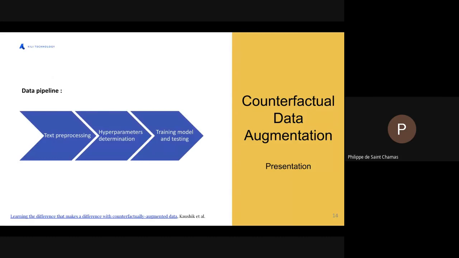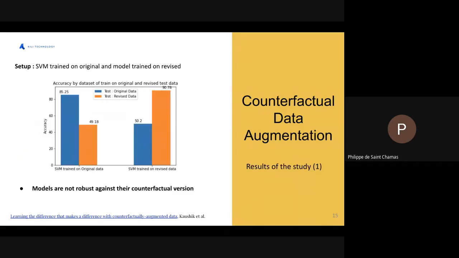So again, on the data pipeline, we will also pre-process all the text, determine the parameters on a dedicated data set, and then train the model and test it on different data sets. And here we can show the real strengths of counterfactual data augmentation.